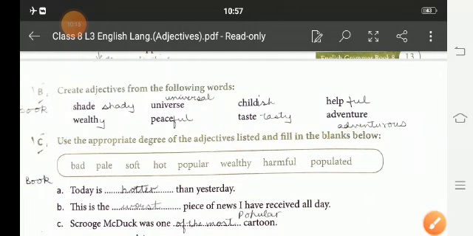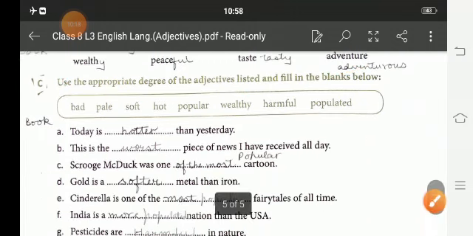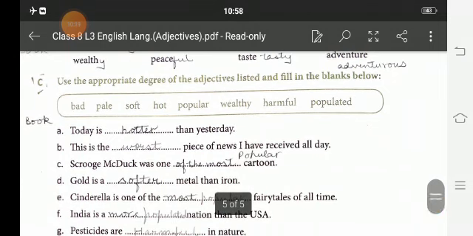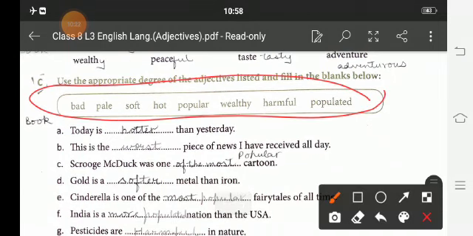Now we have to write an appropriate degree. The words have been given here in the box, but these are not the right degree. You have to write the right degrees in the fill in the blanks. Today is hotter than yesterday. It is a comparison: hot, hotter, hottest, hotter than yesterday. This is the worst piece of news I have received all day. Superlative. Scrooge McDuck was one of the most popular cartoons.